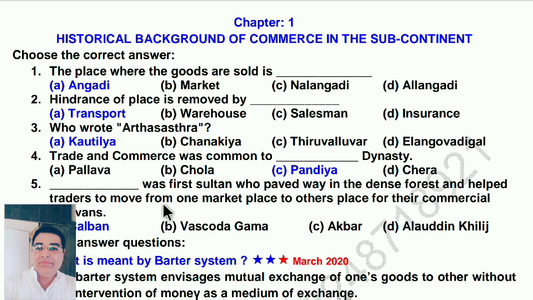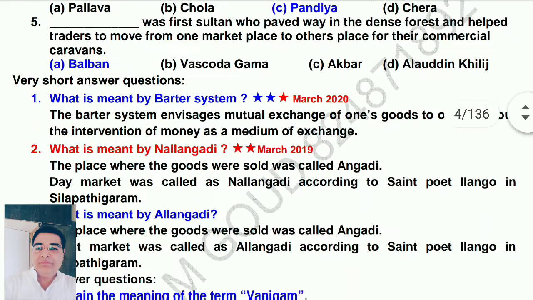Who was the first Sultan who paved the way in the dense forest and helped traders to move from one marketplace to another place for their commercial caravans? That is Balban.